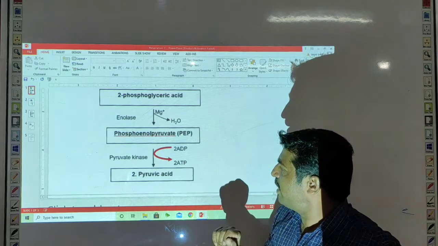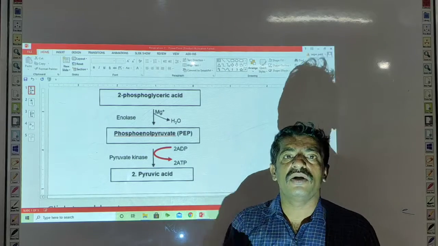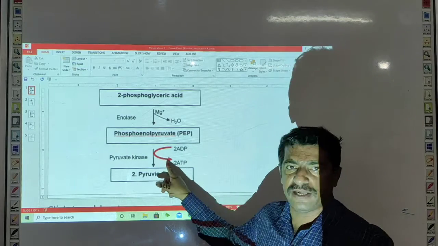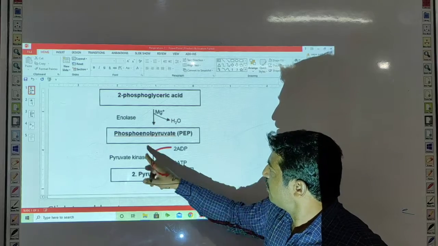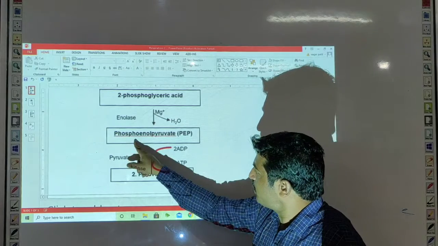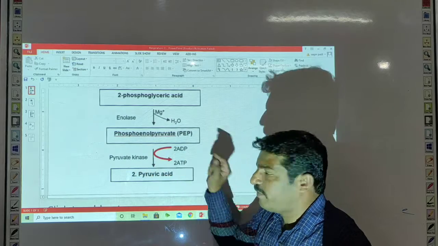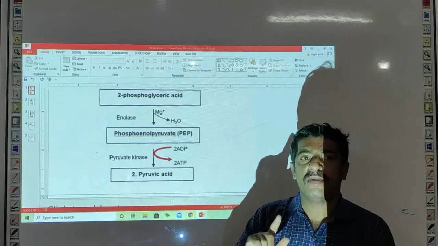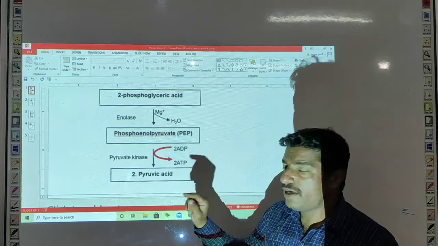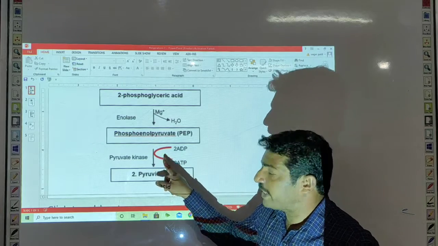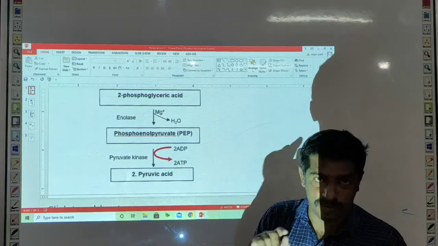Phosphoenol pyruvate is converted into pyruvic acid. This is the second reaction where the phosphate groups are removed from the substrate phosphoenol pyruvate and directly transferred to the chemical moiety ADP to form ATP. So this reaction is the second reaction of substrate level phosphorylation.